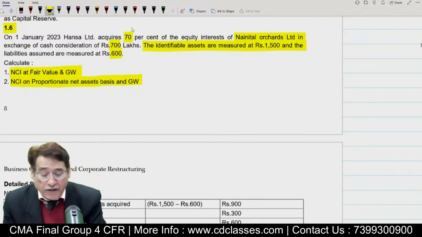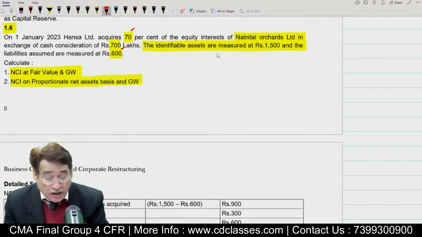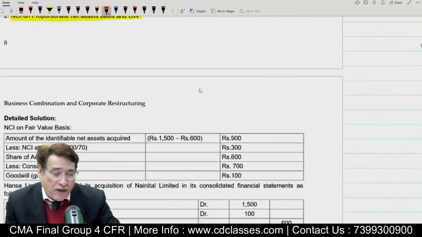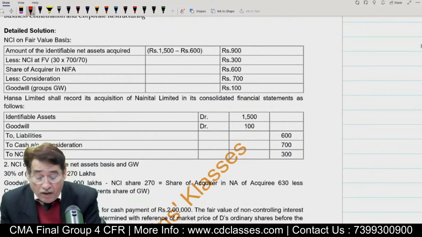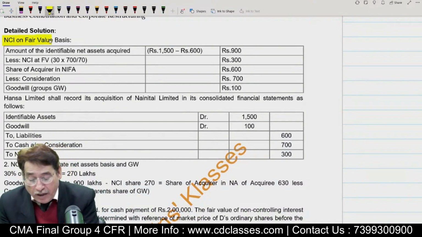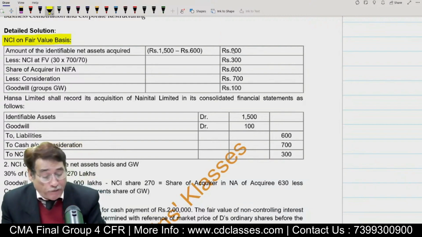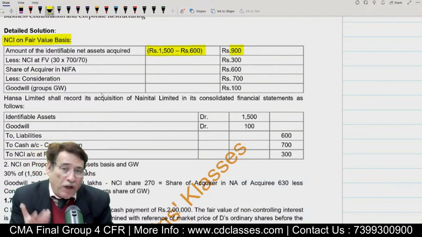So in simple words, question is asking you to compute. First of all, you have acquired 70% stakes in this particular case, number one. Number two, you have paid 700 lakh rupees. And number three, the net assets on the date of acquisition is equal to 1,500 minus 600, that is 900. So suppose, now first point here, NCI on fair value basis. Let us say we are computing NCI on fair value basis. In that case, what will be our amount of goodwill? First of all, here I write net assets. 1,500 minus 600.